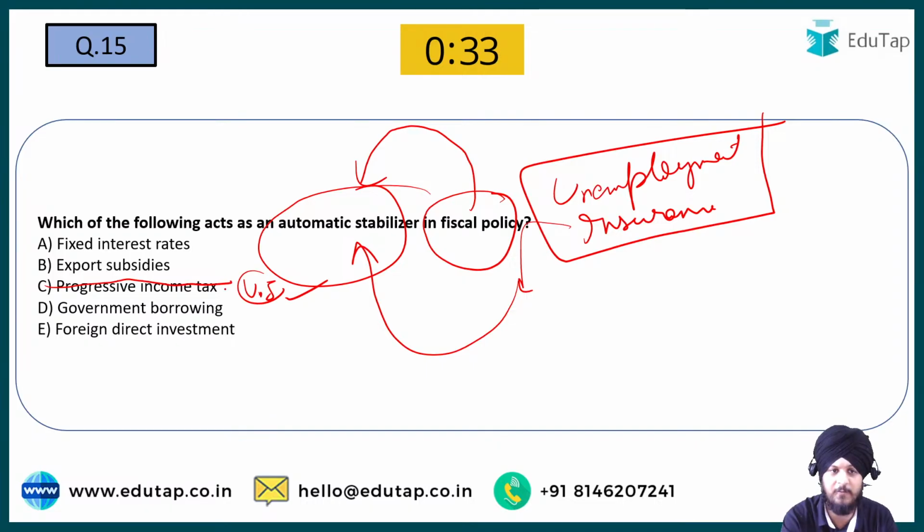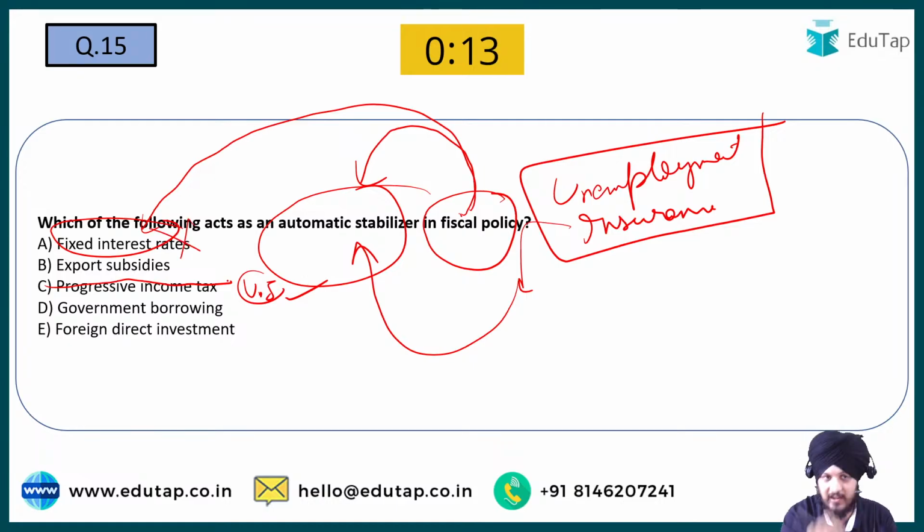Why is fixed interest rate not the correct answer? Though fixed interest rate seems to be an automatic stabilizer, the question is asking about the fiscal policy. But fixed interest rate is not a part of fiscal policy. Interest rate primarily gets dealt with under the monetary policy, and that is why A cannot be the answer to this question.